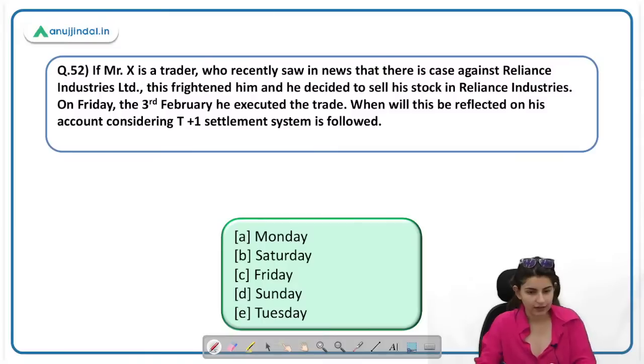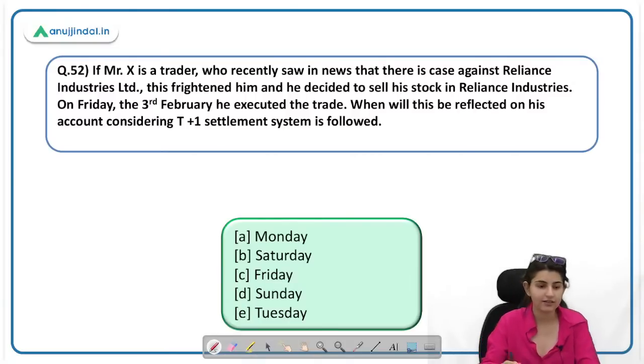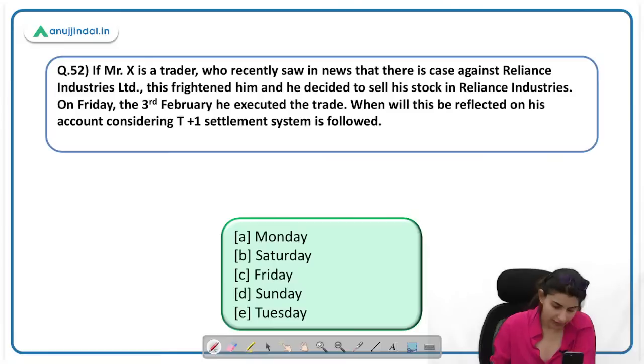If Mr. X is a trader who recently saw in news that there is a case against Reliance Industries Limited, this frightened him and he decided to sell his stock in Reliance Industries. On Friday the 3rd Feb, he executed the trade. When will this be reflected in his account considering T+1 settlement? What is the correct answer here? Monday. Very good. Monday. A.